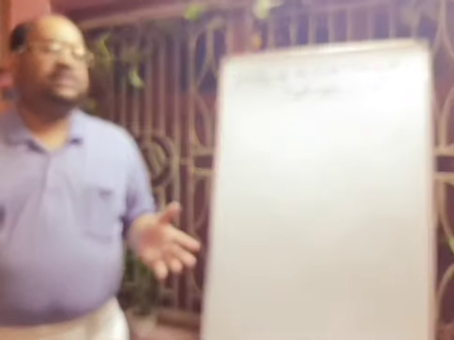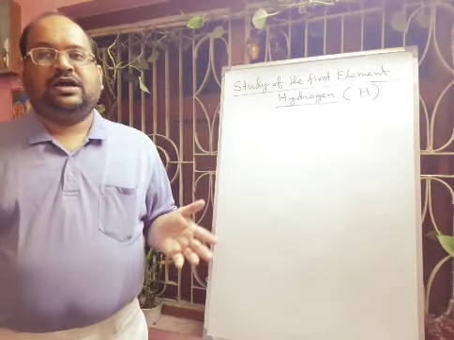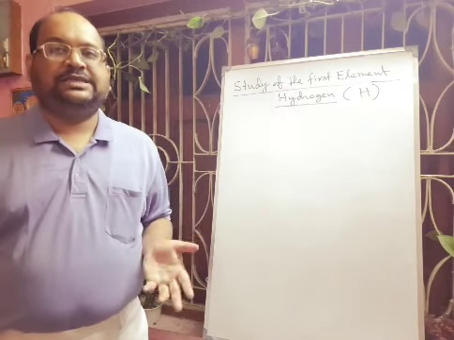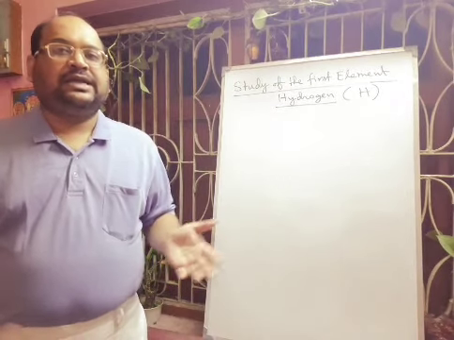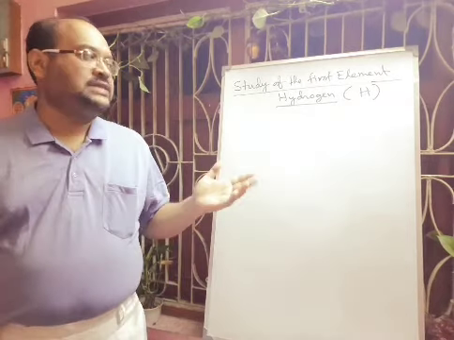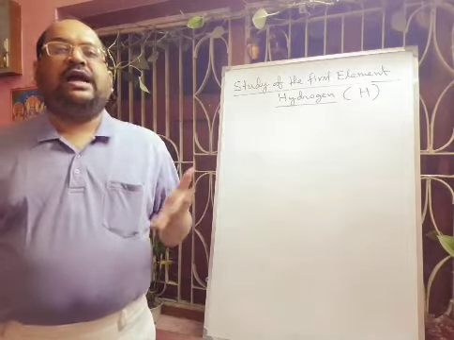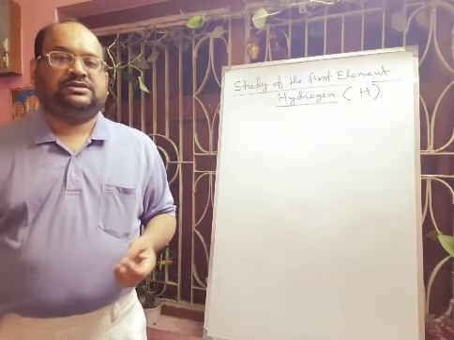Robert Boyle was the first scientist who prepared this hydrogen gas, by the action of dilute sulfuric acid and iron powder, and later Antoine Lavoisier named this gas hydrogen. What is the meaning of hydrogen? Hydrogen comes from two Greek words.